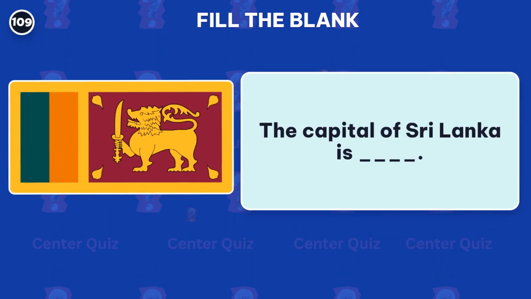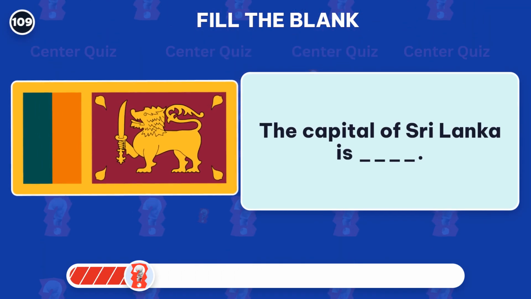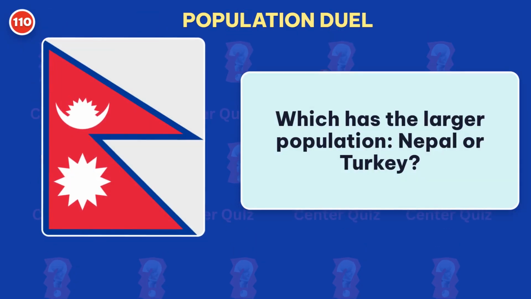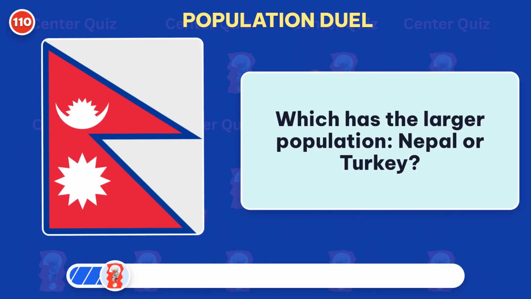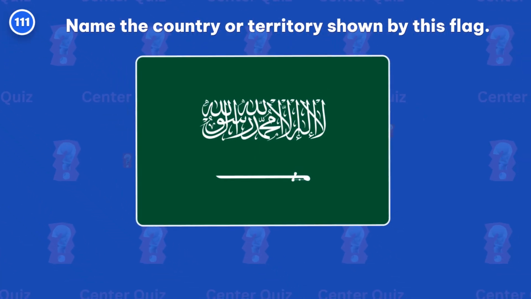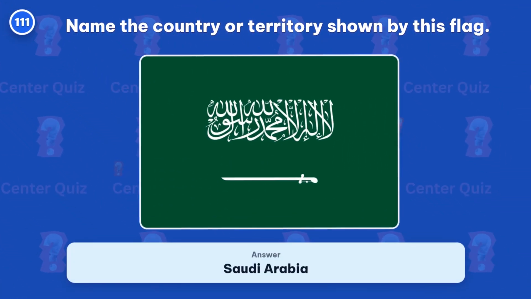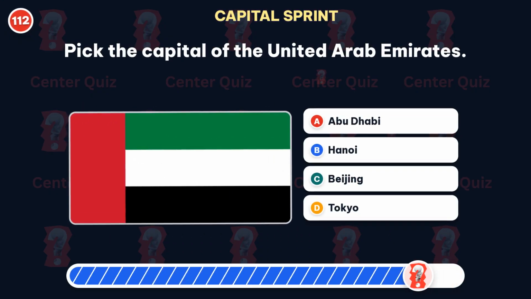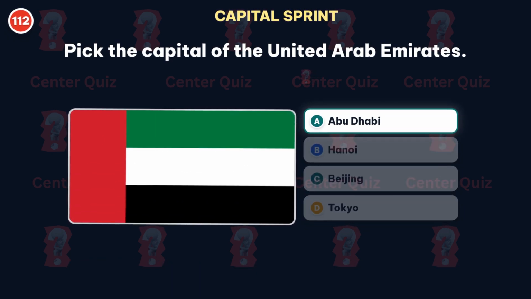Fill in the blank. What is the capital of Sri Lanka? The missing answer is Sri Jayawardenepura Kotte. Which has the larger population, Nepal or Turkey? Answer, Turkey. Name the country or territory shown by this flag. Correct, Saudi Arabia. Pick the capital of the United Arab Emirates. Abu Dhabi is the capital.